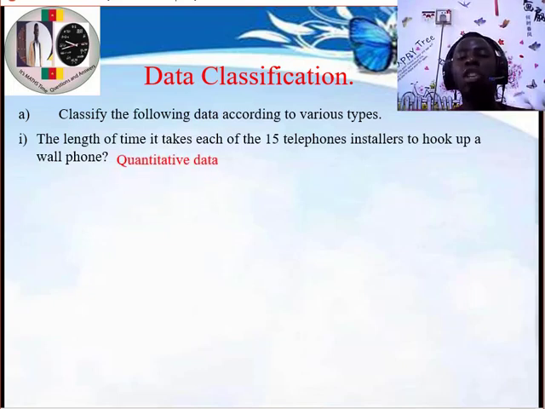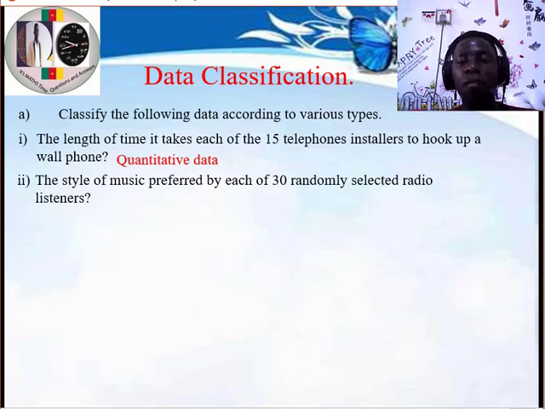Now, because we are talking about quantitative data, please note this answer is enough for the question, but let's expatiate. Maybe they gave you a question to classify instead in terms of discrete and continuous. Because we talk about quantity, the data can be discrete or continuous. Now, the length of time it takes each of the 15 telephone installers to hook up a wall phone can vary. It can take 1 minute, 1 second, 10 minutes, 1.2 seconds, and so on. Because there will always be a decimal in this form, we call this continuous data. Okay, let's move to question number 2.